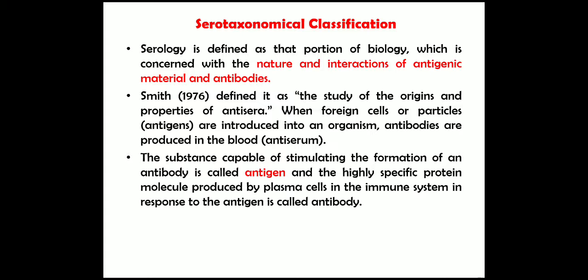When foreign cells or particles, that means antigens, are introduced into an organism, antibodies are produced in the blood, that is, antiserum. The substance capable of stimulating the formation of an antibody is known as an antigen. A highly specific protein molecule produced by plasma cells in the immune system in response to an antigen is known as an antibody.